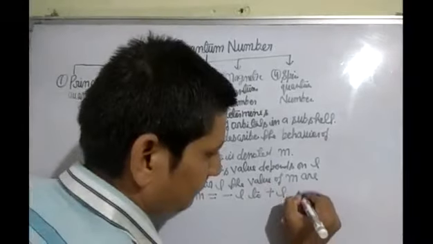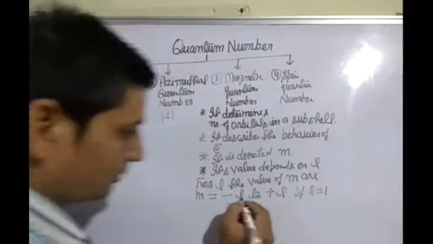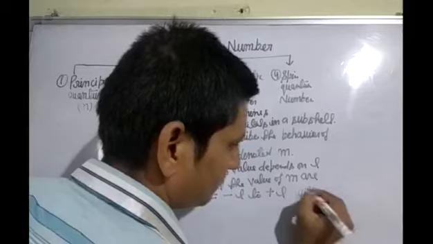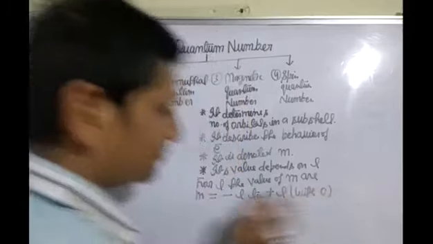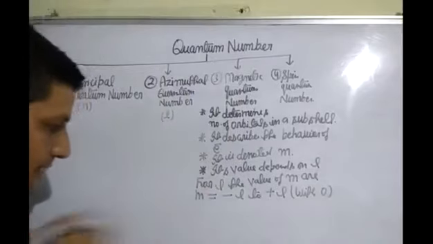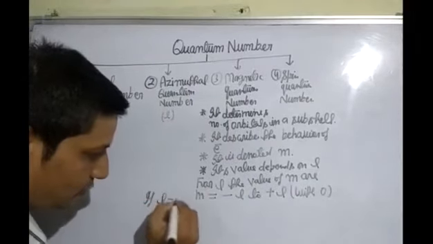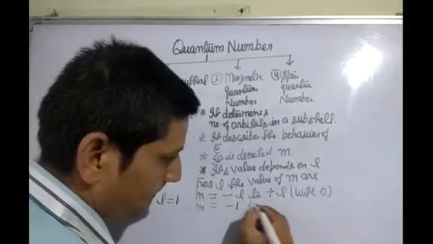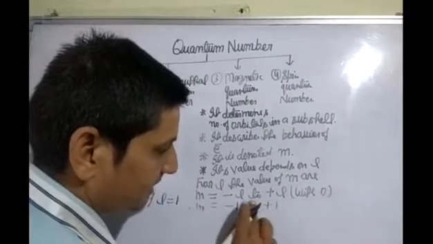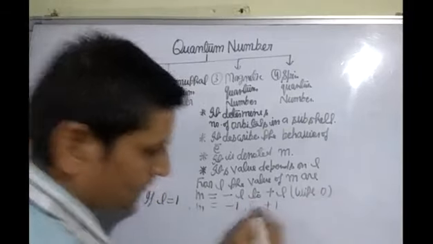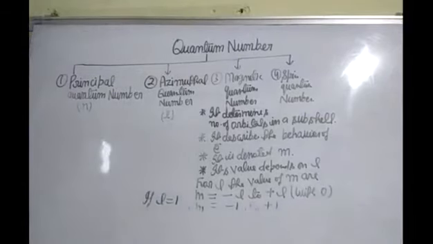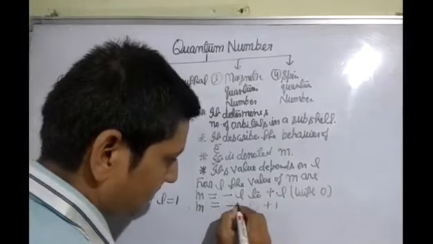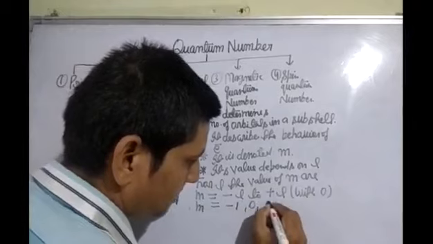Now if L is equal to 1, put 1 here. m is equal to minus L to plus L with 0. If L is equal to 1, we get m is equal to minus 1 to plus 1 with 0. So m is equal to minus 1, 0, plus 1.